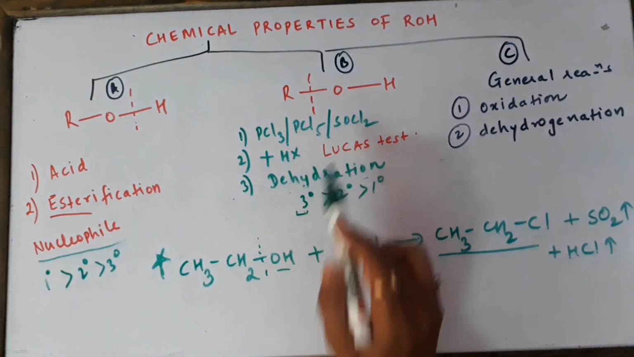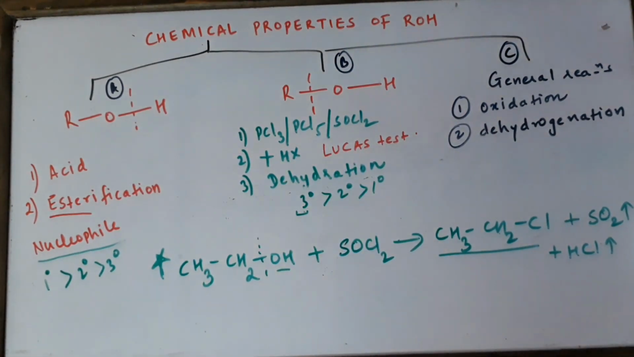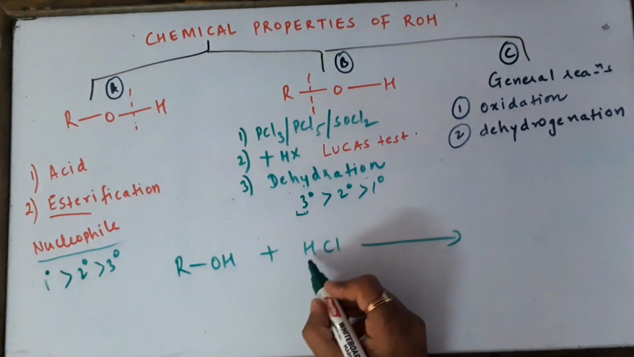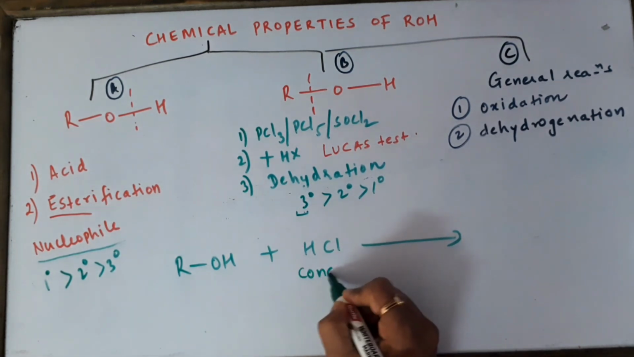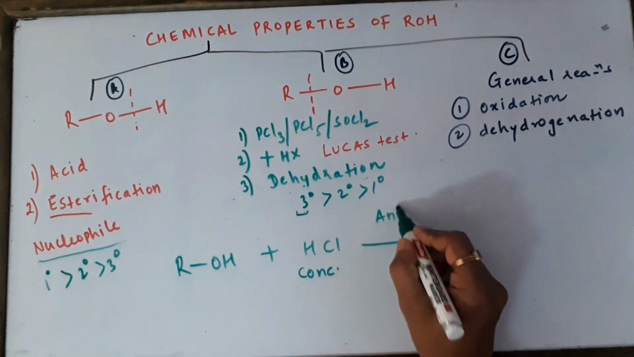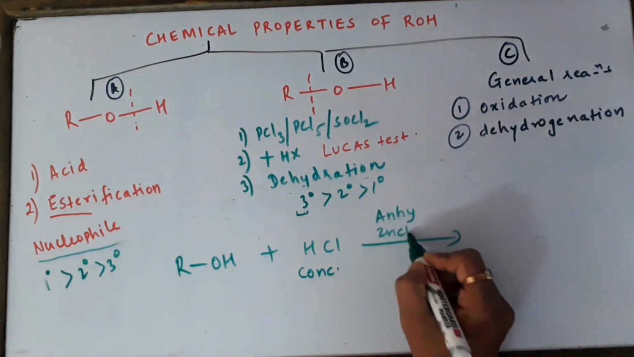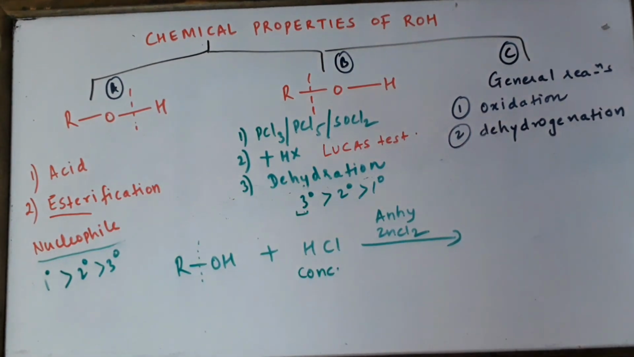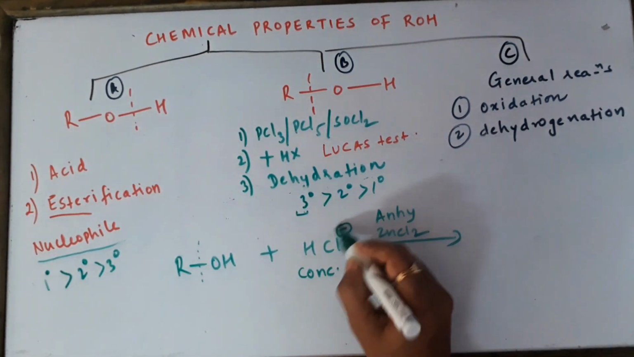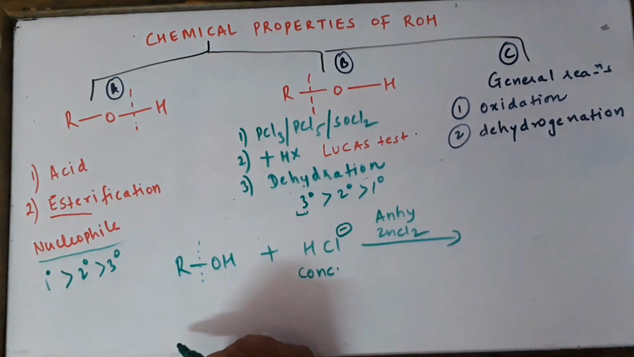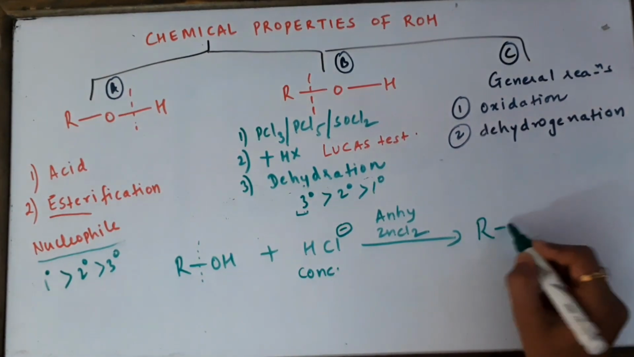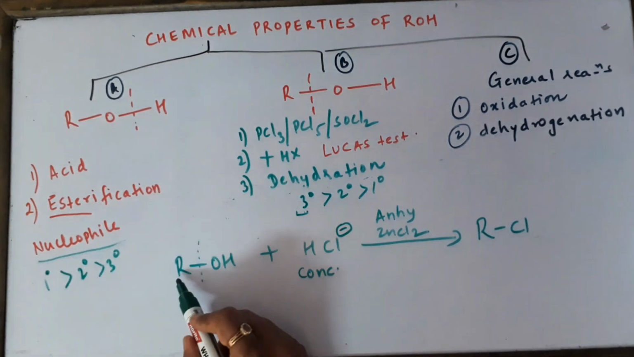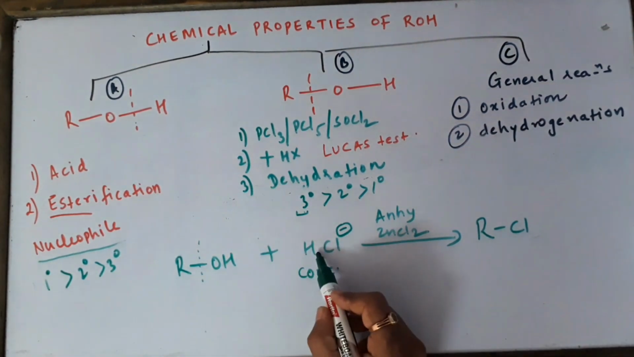Let us go to the second test, which is called the Lucas test. In the Lucas test, the reagent chosen by us is concentrated HCl and anhydrous zinc chloride. The carbon-oxygen bond will break and the Cl- nucleophile will substitute the OH- from here. So it is a nucleophilic substitution reaction. The product is RCl plus H2O.